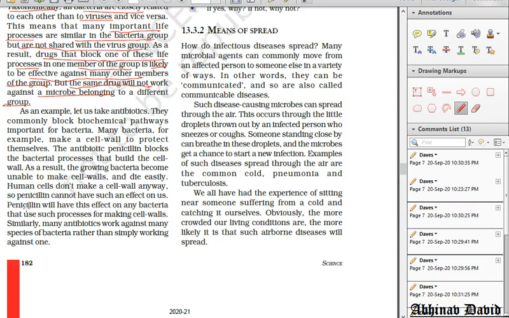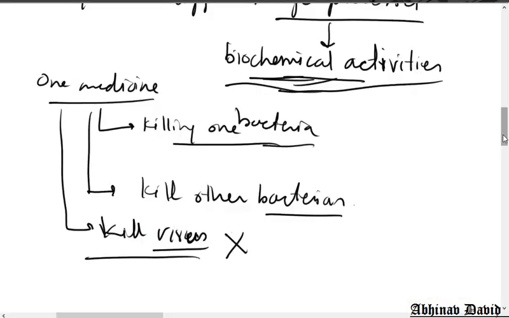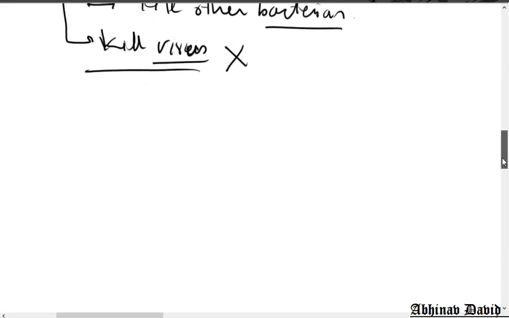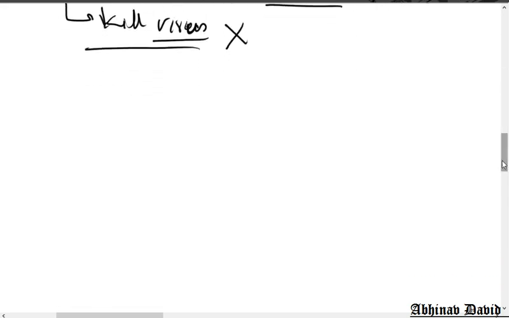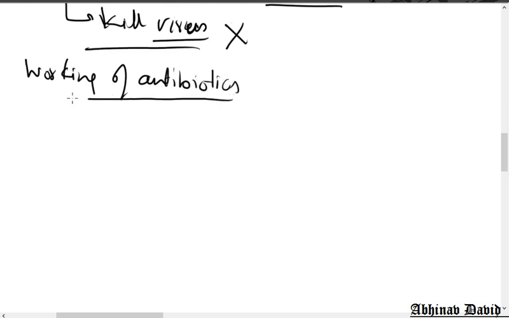Okay. So now let us take the example of antibiotics. Now what do antibiotics do? So you write the subheading: working of antibiotics. So how do antibiotics work? Let us take an example of the antibiotic penicillin.